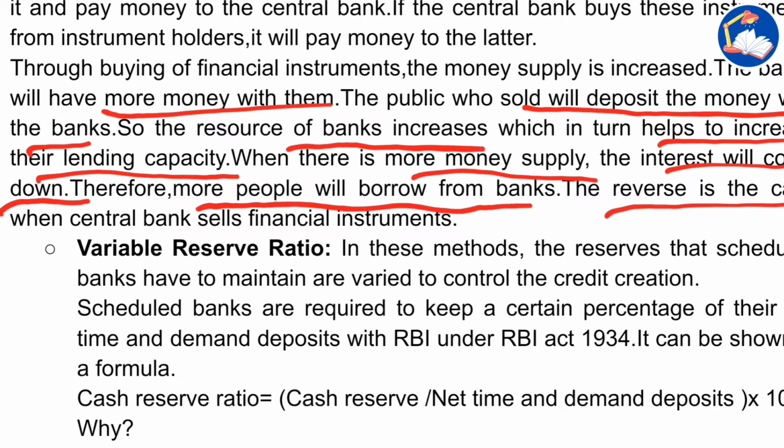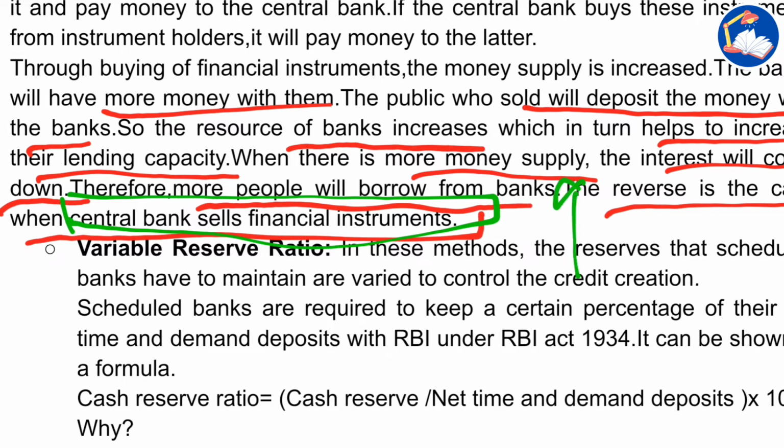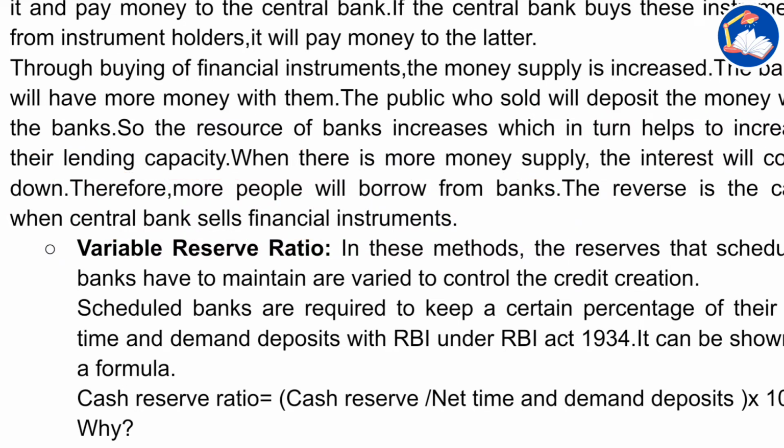The reverse is the case when the central bank sells financial instruments. So, this is a very important point. Okay, what will happen when the central bank sells financial instruments? The money supply will decrease, which in turn will lead to an increase in the interest rate, which implies that fewer people will take loans. Okay, just note it down.